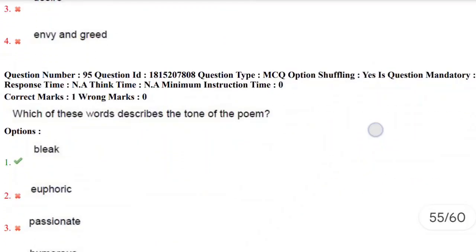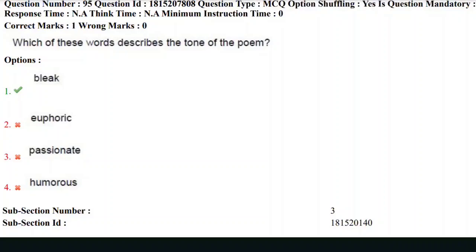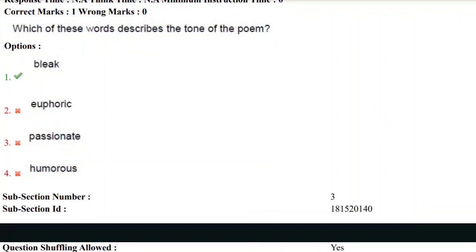Let's move towards the 95th question. Which of these words describe the tone of the poem? Bleak, euphoric, passionate, and humorous. Obviously, it is not euphoric, it is not passionate, and it is not a humorous poem. It is an apocalyptic poem. That's why it is bleak. The tone of the poem is bleak.